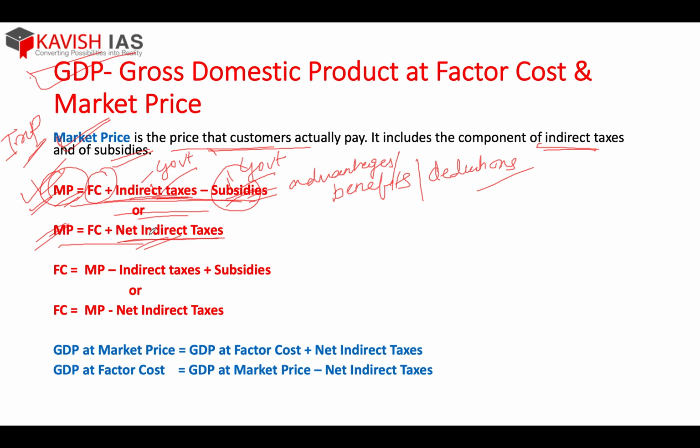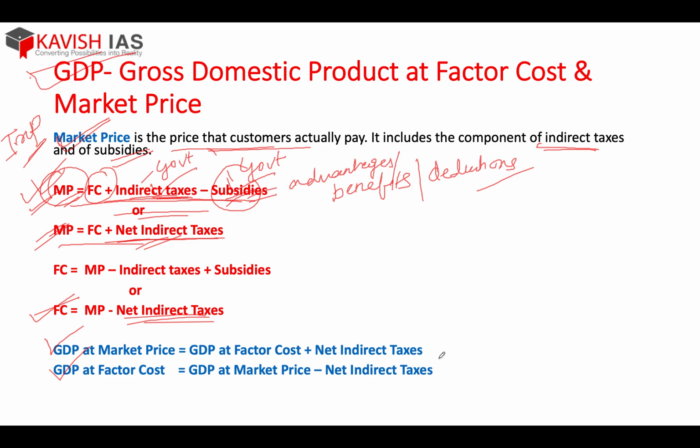Market price is factor cost plus net indirect taxes. And the other way around, factor cost is market price minus net indirect taxes. So don't mug up, just try to understand and remember it. So this is the difference between GDP at factor cost and market price. You can see it now: market price is factor cost plus net indirect taxes, and factor cost is market price minus net indirect taxes. Very clear, I assume.